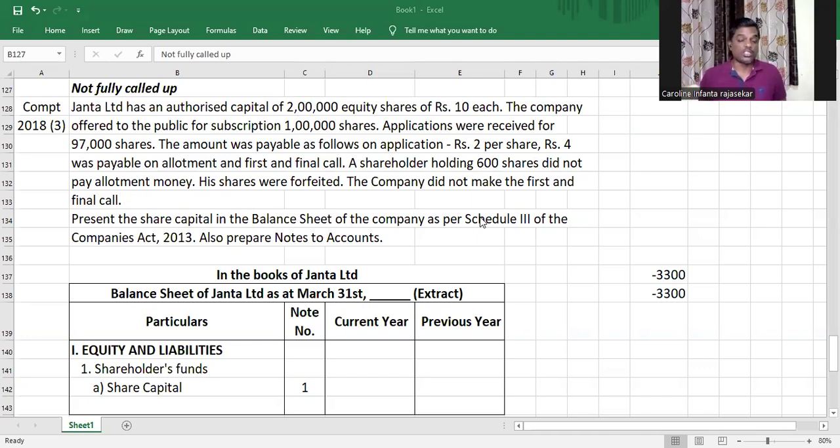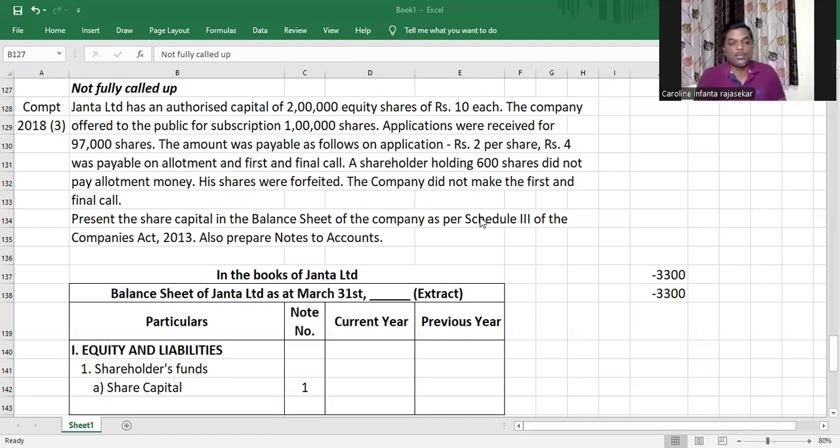I'm here with another question from the chapter Accounting for Share Capital, a previous year board examination question. This question was asked in 2018 in the compartment examination, for 3 marks. You need to prepare the schedule of share capital and give the face of the balance sheet, the extract in which you show the share capital amount. Without further ado, let's start doing the question, my dear children.